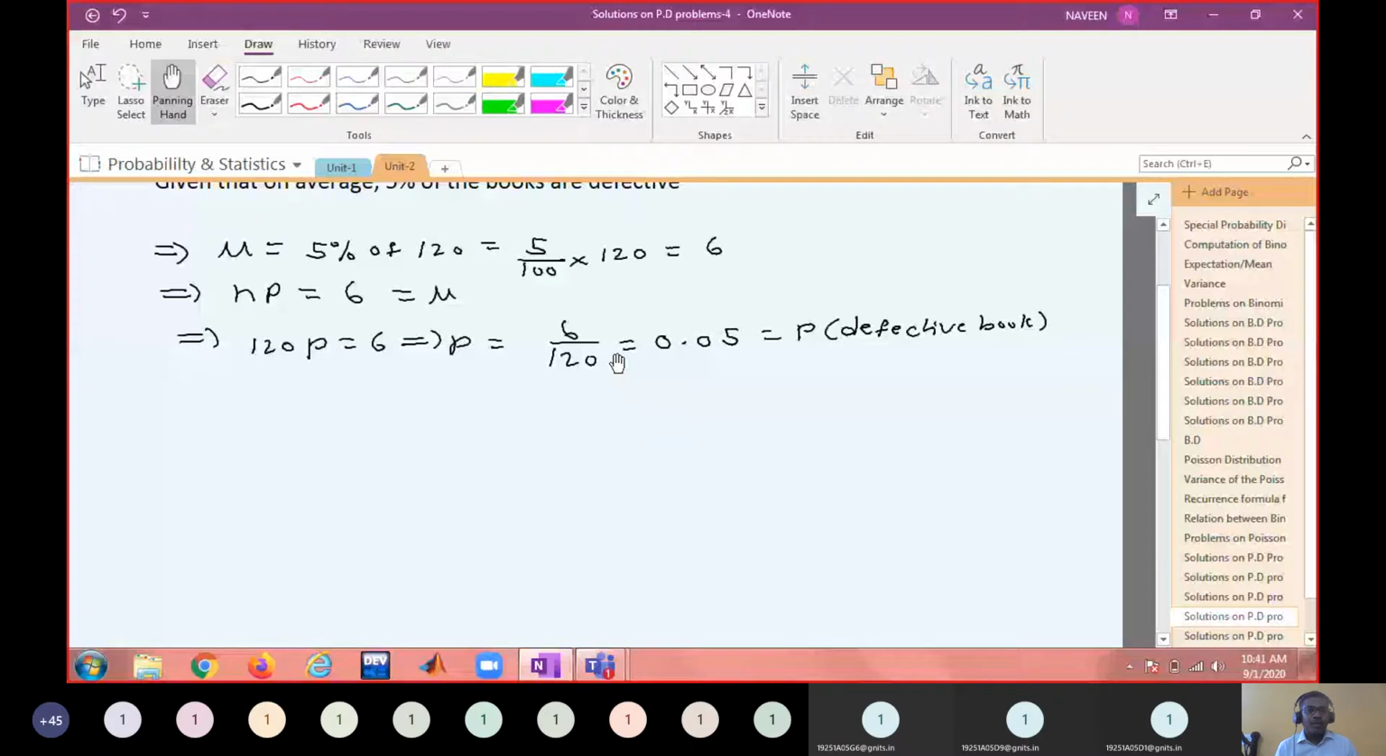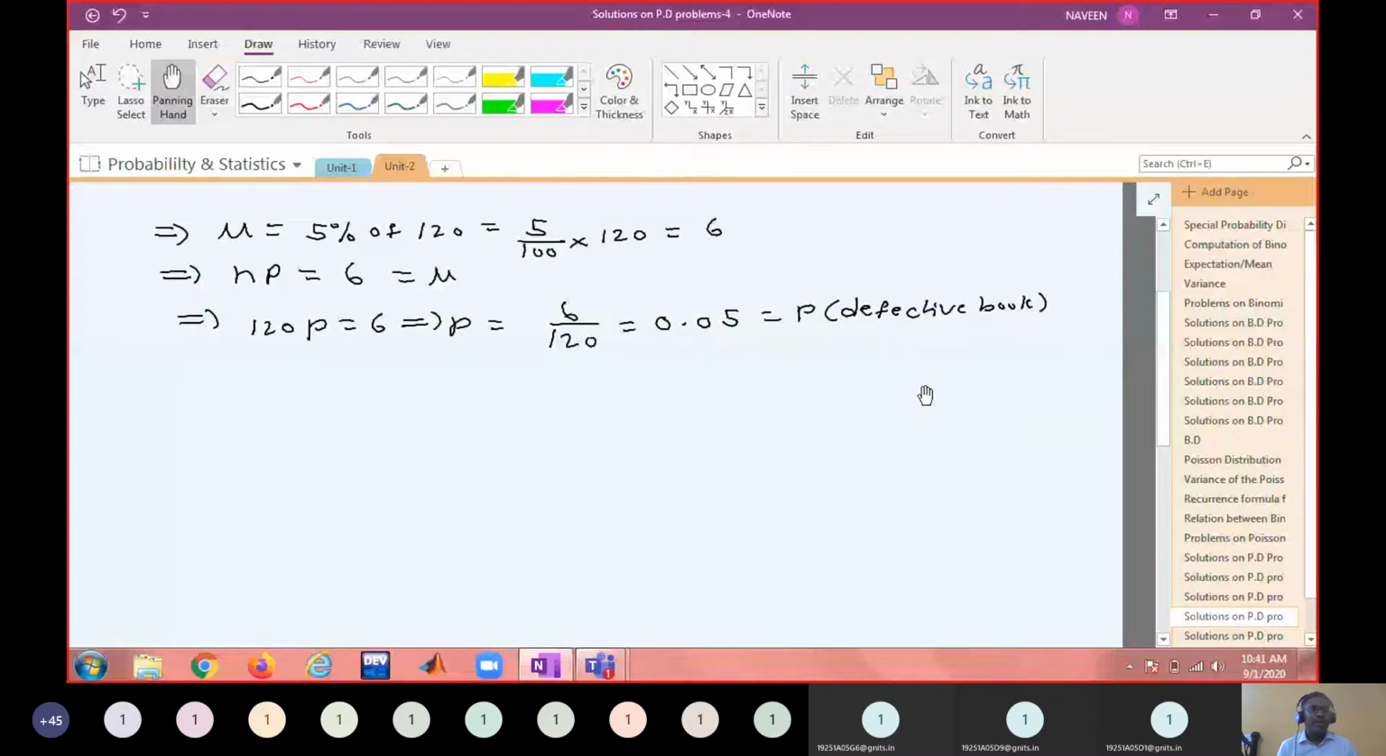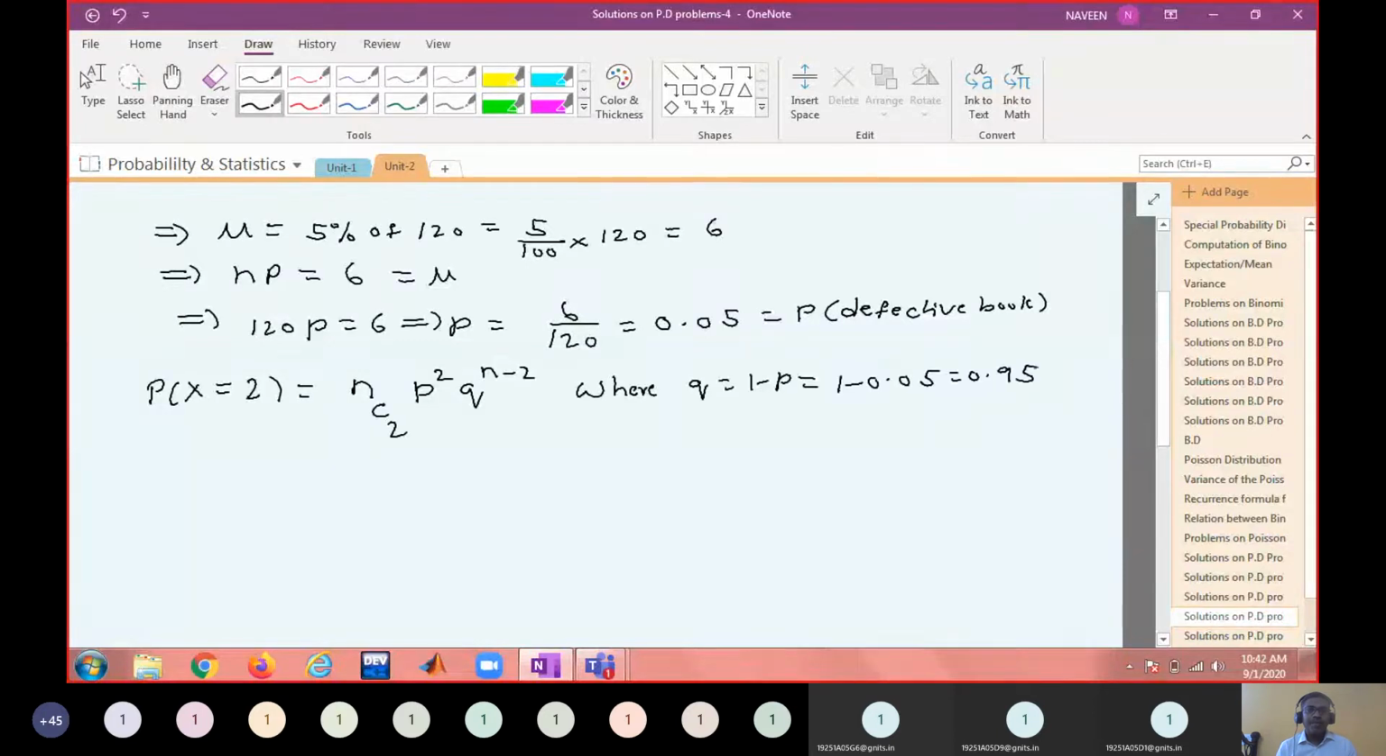Now what is the question asked about? What is the probability that there are 2 defective books? That means the probability that x equal to 2, because we defined x as the number of defective books. What is the formula for a binomial distribution? nC2 P power 2 Q power n minus 2, where Q equal to 1 minus P equal to 1 minus 0.05 equal to 0.95.